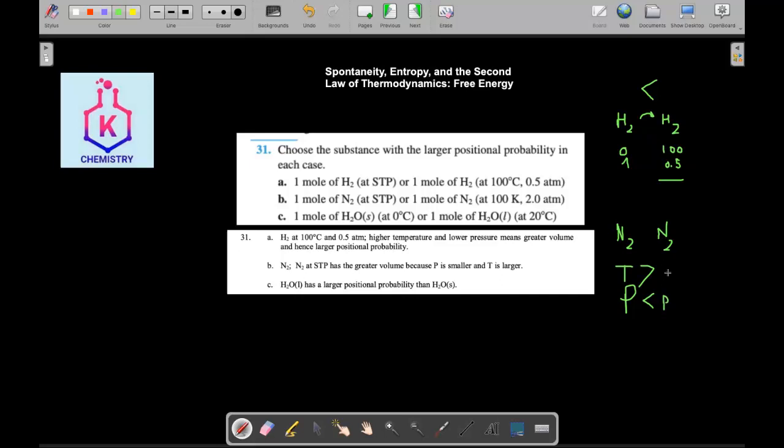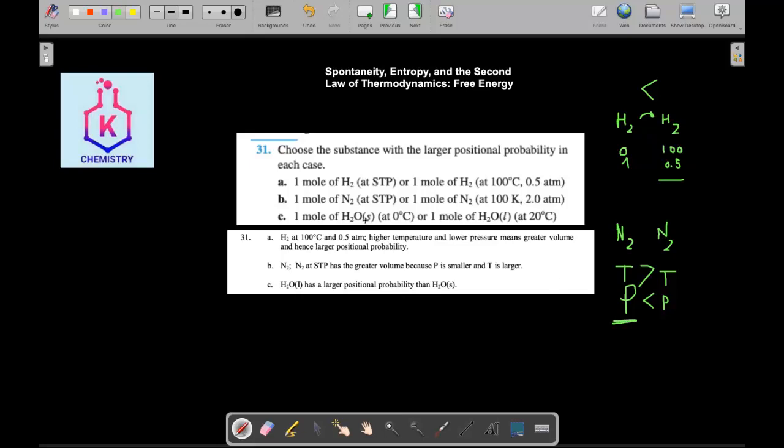In the first one, temperature at STP is 0 degrees, but the other is 100 Kelvin, bigger. This means that the volume of this one is bigger because the pressure is less. So in this case, this is a more probability.